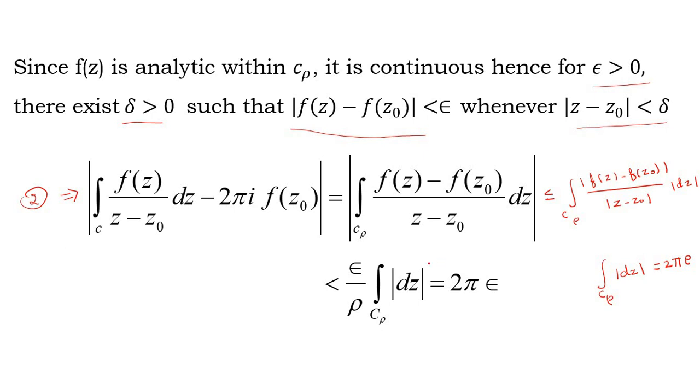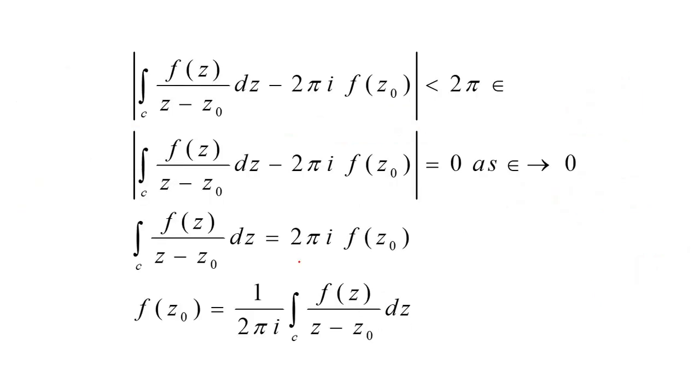So therefore we substitute, and the rho gets cancelled. So once again we get 2 pi epsilon. Now we substitute all the values in equation 2 once again. So the integral over modulus value is less than 2 pi epsilon, which tends to 0 as epsilon tends to 0, because epsilon is an arbitrarily small value.